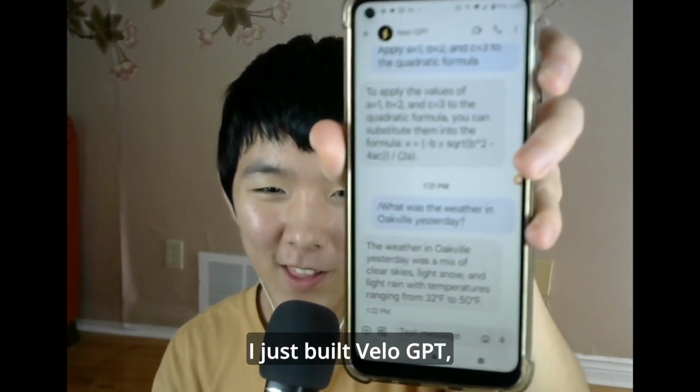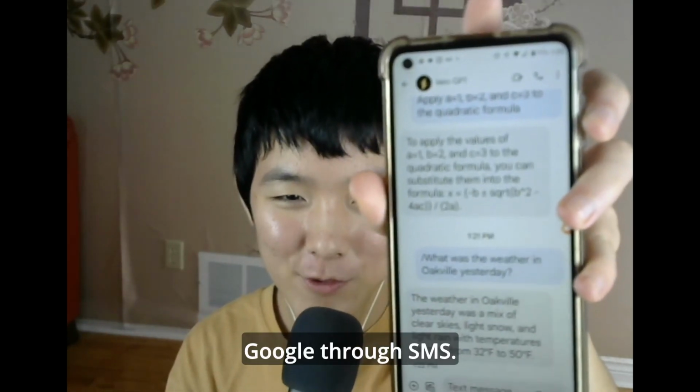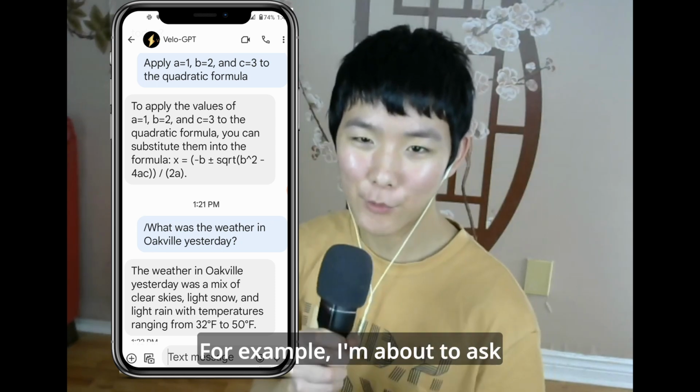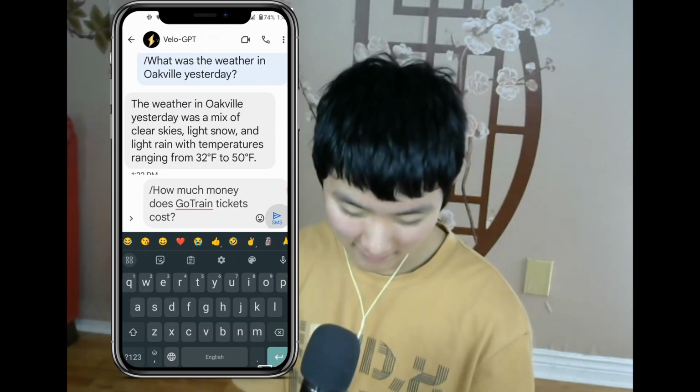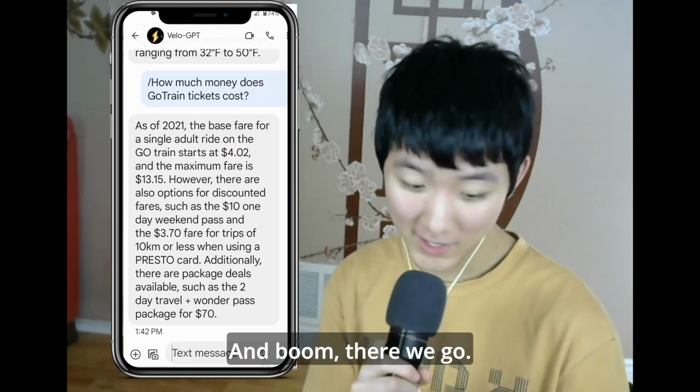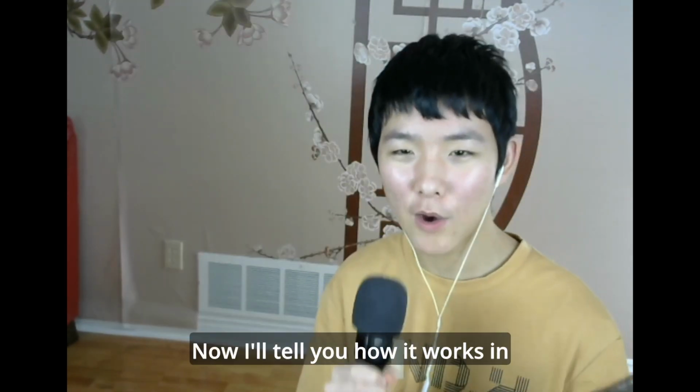I just built Velo GPT, Google through SMS. For example, I'm about to ask it how much train tickets cost. And boom, there we go. Now I'll tell you how it works in a moment.